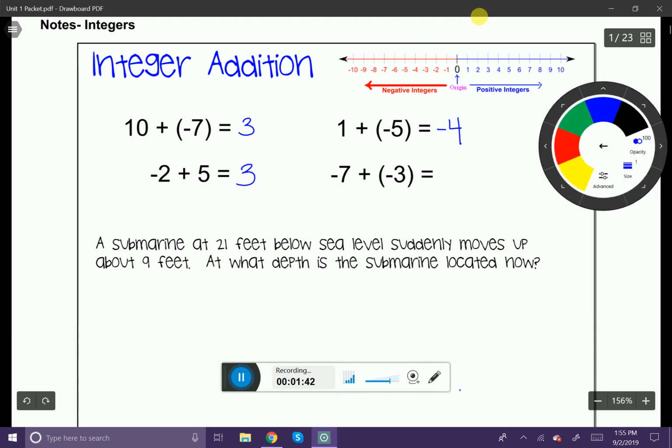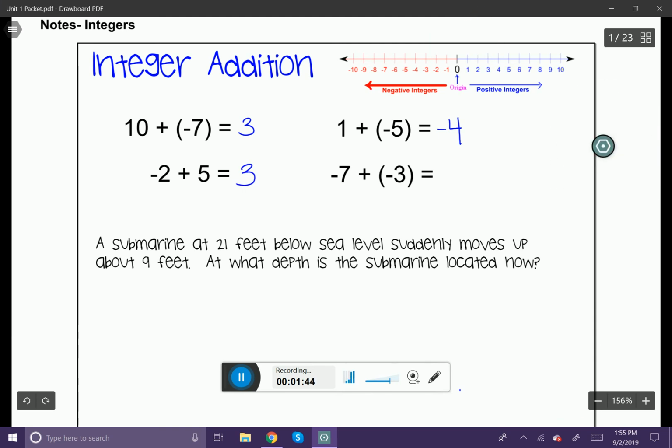And the last one here, this one's a really cool one because it's two negatives. So negative 7 plus negative 3. So we're going to start at negative 7, and we're going to add negative 3. Well, adding a negative is really moving to the left. So we're going to go 1, 2, 3, leading us down to negative 10.